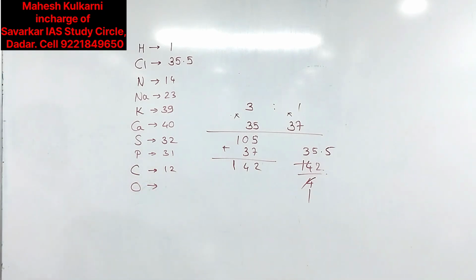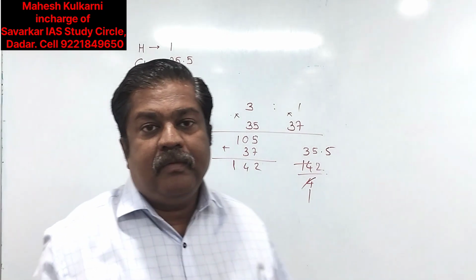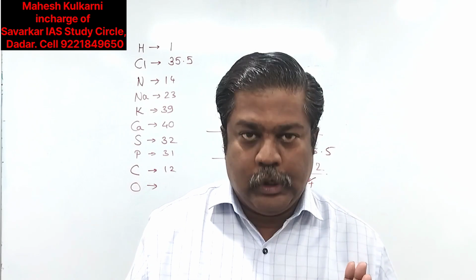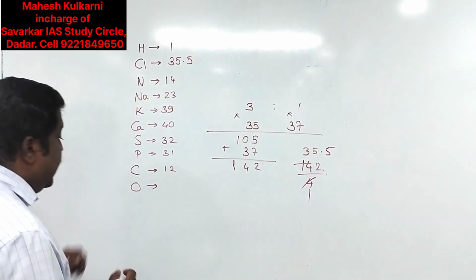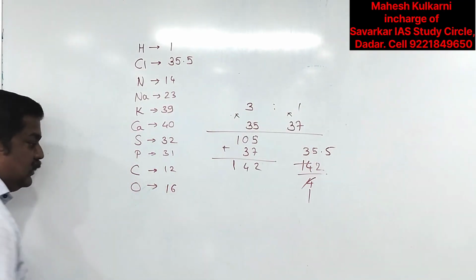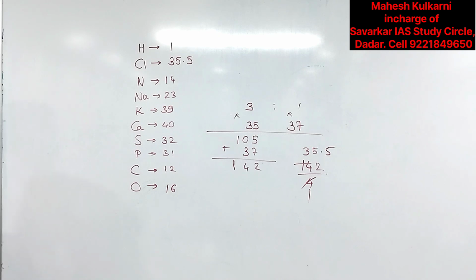In case of oxygen, many people are confused whether we should take it as 8, 16 or 32. The answer is the atomic weight of oxygen is 16. So in case of oxygen, we have to consider this as 16.